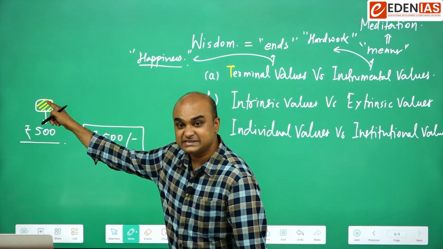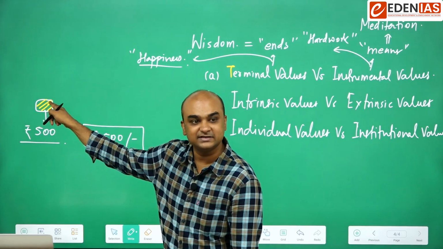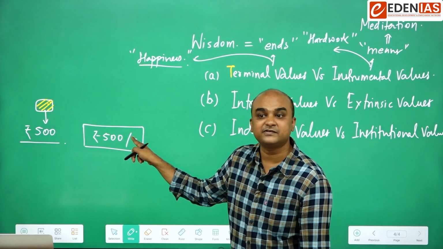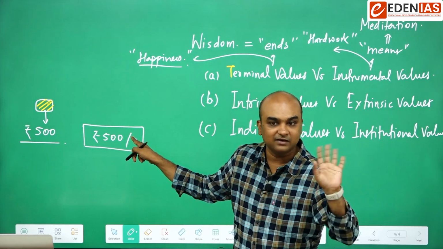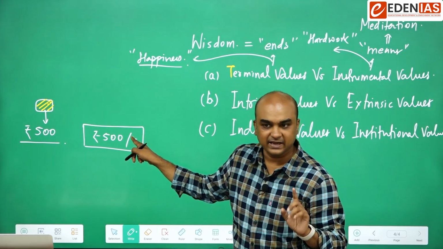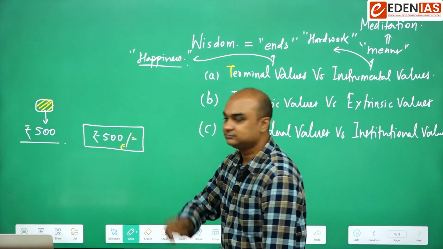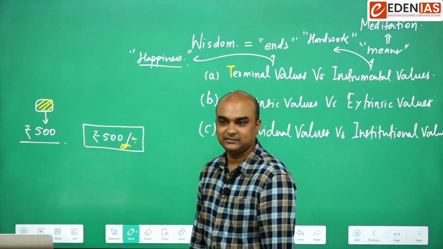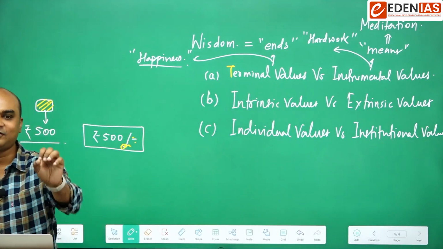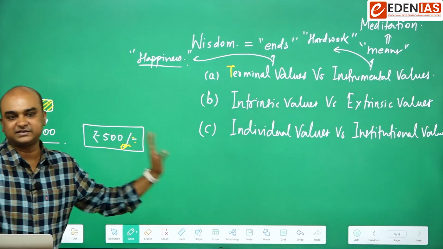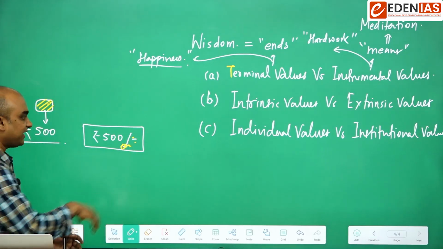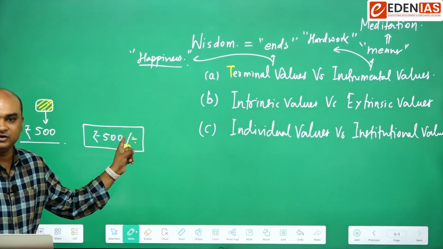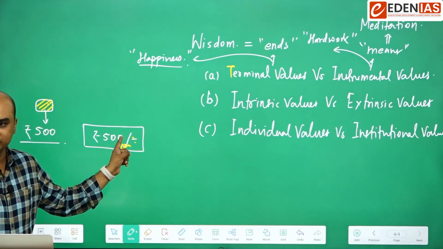But this has intrinsic value. Intrinsic value means real value. Whereas this one has extrinsic value. It means face value. It does not have any real value. It is just a piece of paper. And it is valuable because it has a guarantee. And the guarantee is given by the governor of the RBI that I promise the bearer of this currency note a value of this much. Do you get it? If I remove the governor's signature, will it have any value? No. Do you understand that? So it has only extrinsic value.